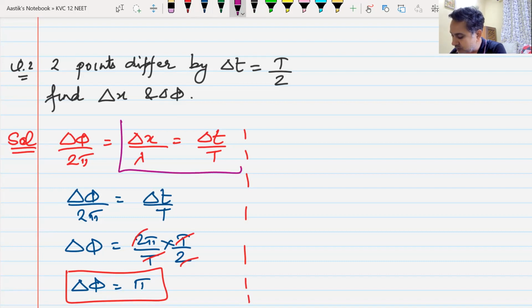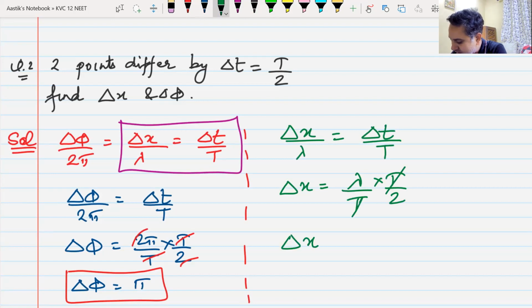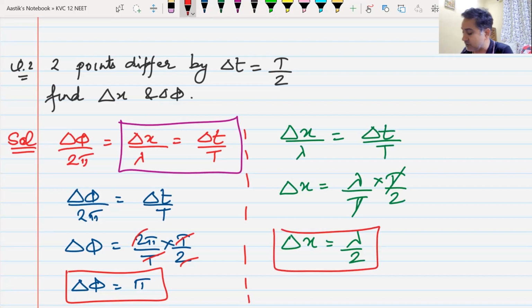I can use these two. So from here I can write delta x by lambda will be equal to delta t by capital T. So my delta x, the path difference, will be lambda by T into the time difference T by 2. So my delta x becomes lambda by 2. These are the two answers that we were hoping for. Everyone got this answer, yes or no?